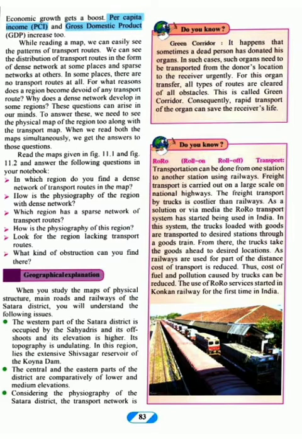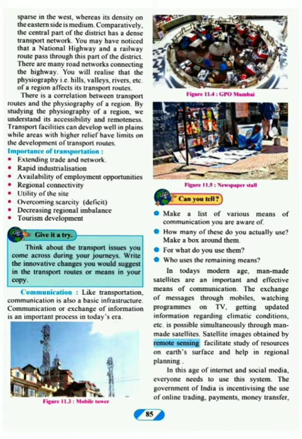Considering the physiography of Satara district, the transport network, next page, okay, the transport network is sparse in the west, whereas its density on the eastern side is medium, right. के eastern side पे अगर आप देखोगे, so there is light yellow वाला thing which is medium, but if you see towards the west, it is more of green, which is known as low. Comparatively, the central part of the district has a dense transport network.